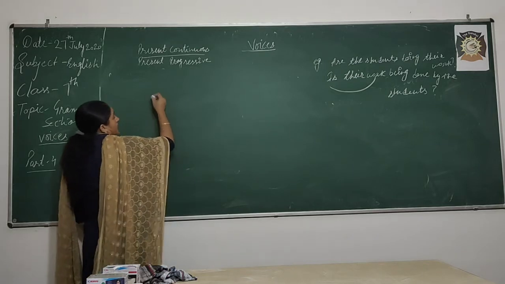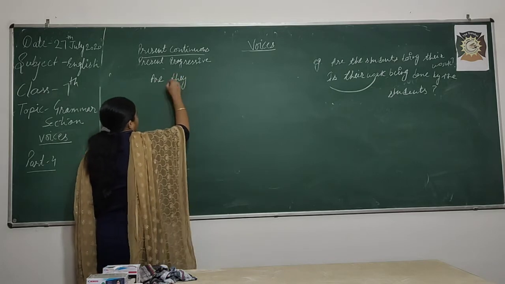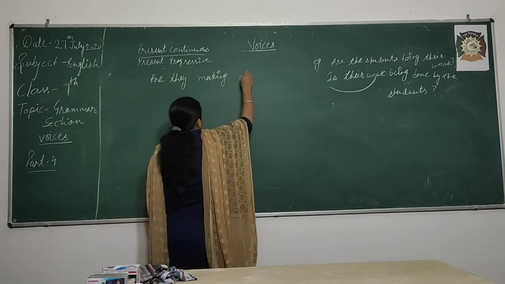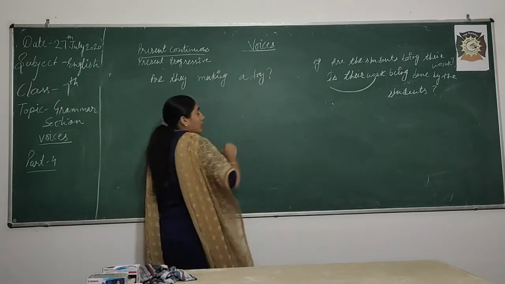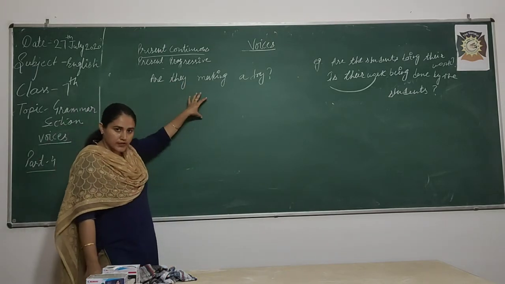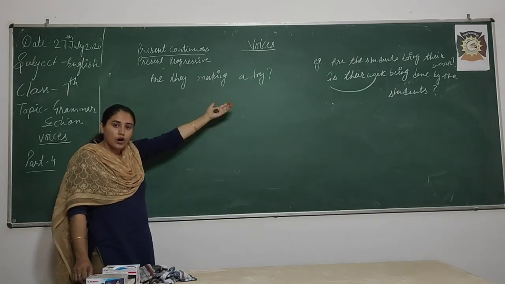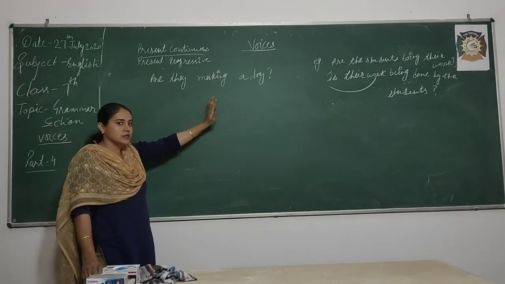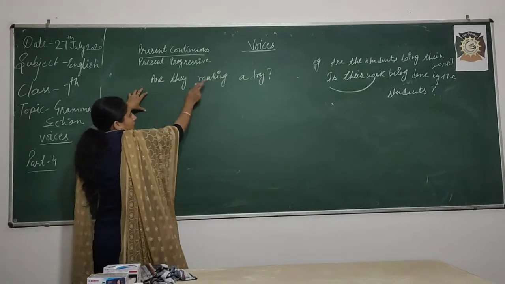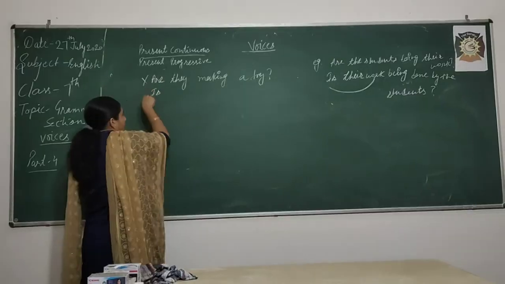Are they making a toy? Are they making a toy? So, are is used according to they, you know it very well, and for making the passive voice we have to focus firstly on the object. We have to observe whether it is singular or plural, that is the main thing here. A toy is singular, so we can use is, we do not use are.